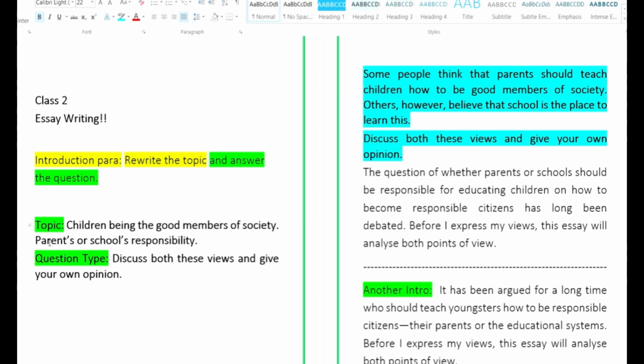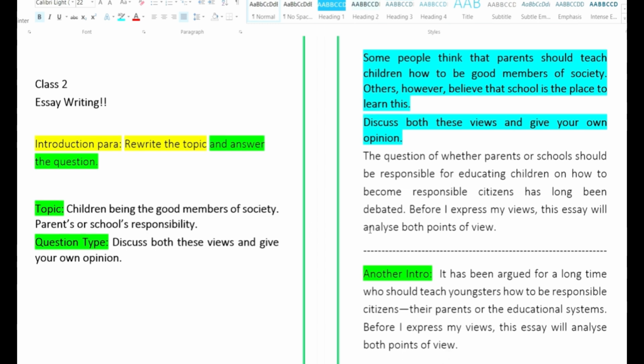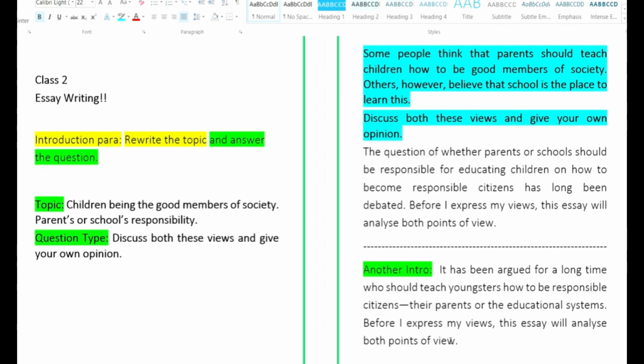Is it the parents' or the school's responsibility? And just below that, I have taken the question type also, which is discuss both these views and give your opinion. So let's do that, following this pattern of rewriting the topic and answering the question. So here are two different essay introduction paragraphs, this being one and this is the other one.